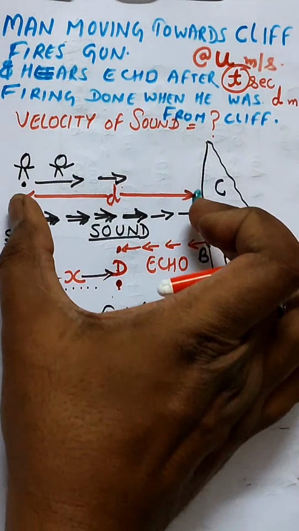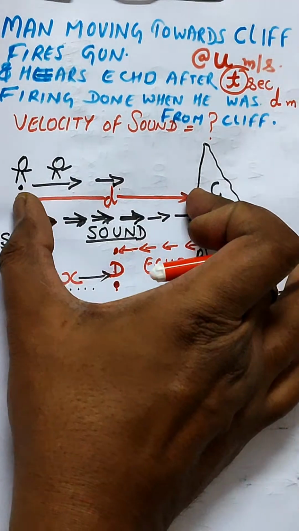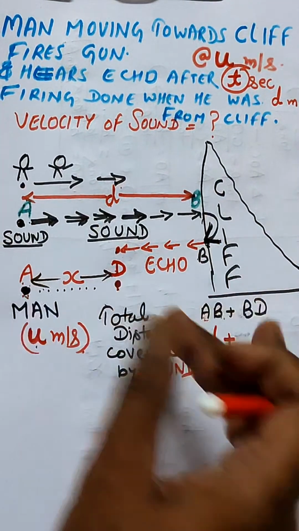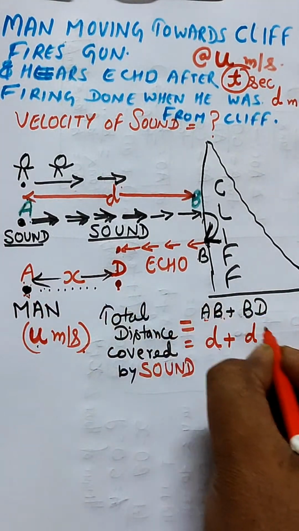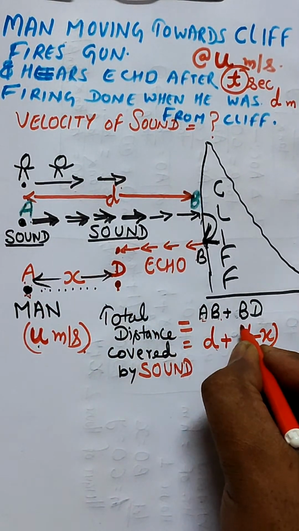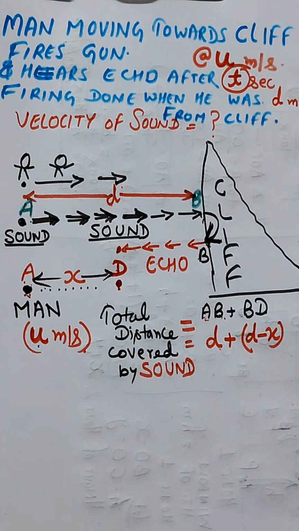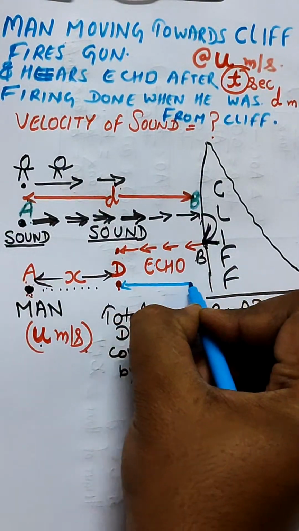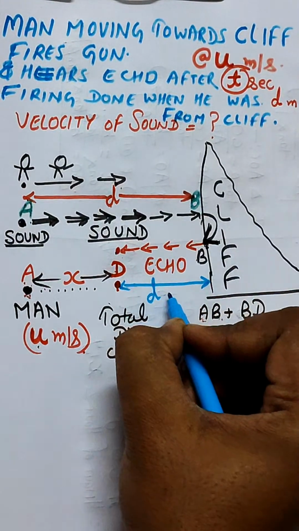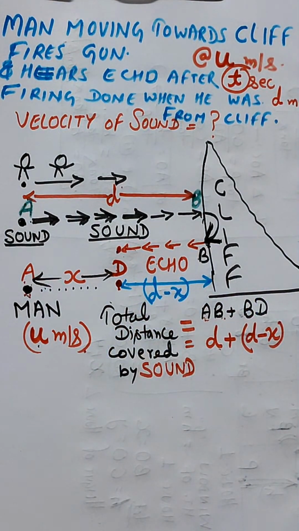BD is calculated when AB is D, AD is X, we have assumed it, then AB minus AD. So AB is D and AD is X. So D minus X is the length of BD. This is D minus X, and this is the length of BD. This will be D minus X, isn't it? This will be D minus X.